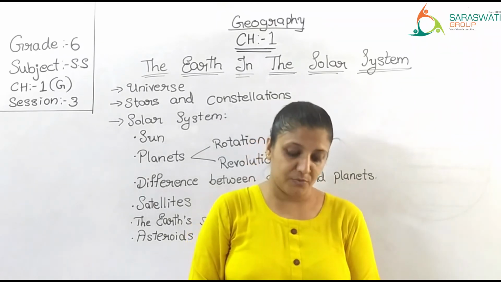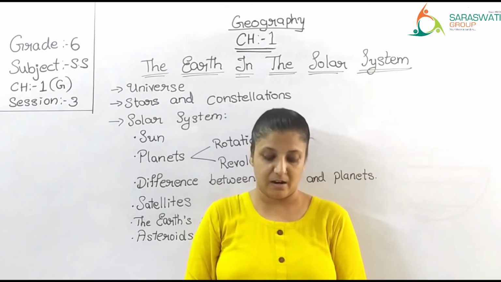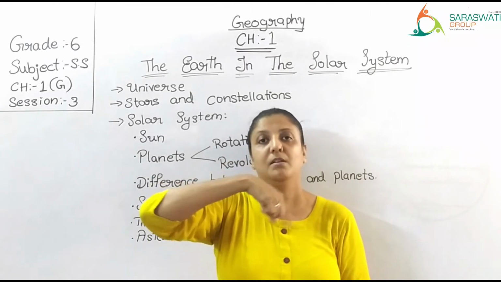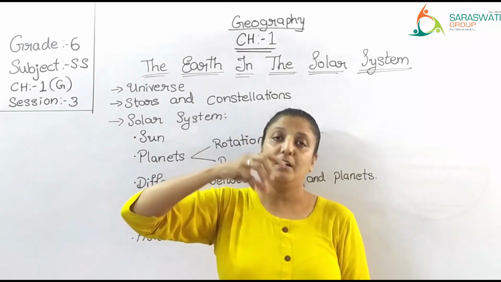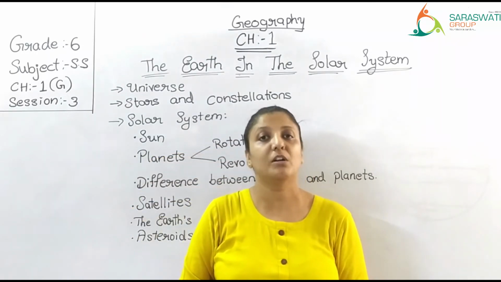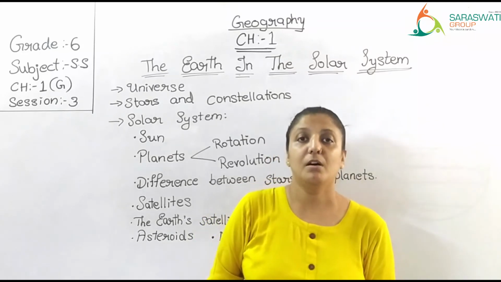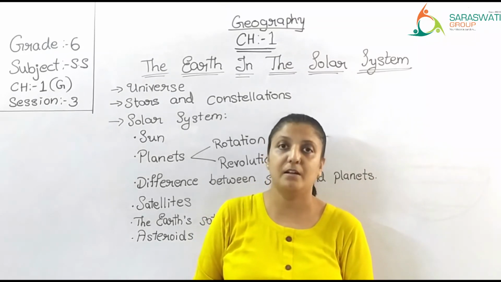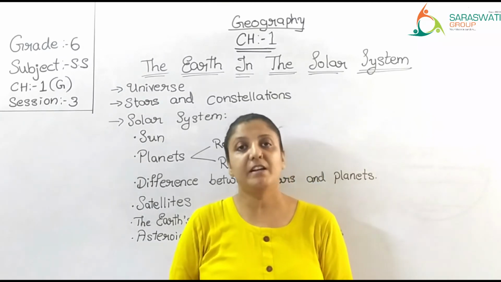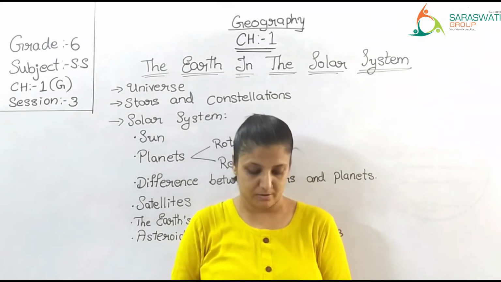The moon makes one revolution around the earth in 27 days and 8 hours. So moon is revolving around the earth. As the earth is revolving around the sun, it takes 365 and a quarter days. Similarly, the earth is at the center and moon is revolving, it takes 27 days and 8 hours to complete one revolution around the earth.